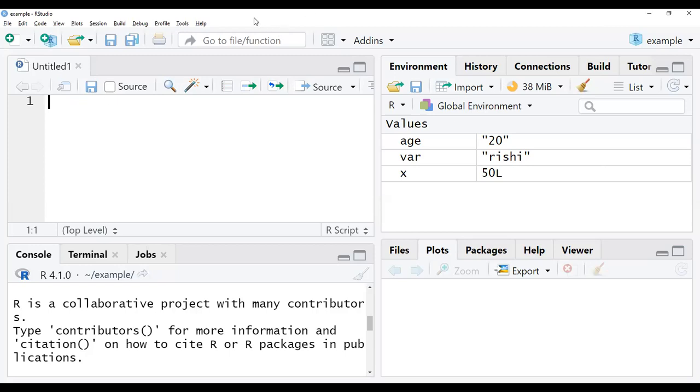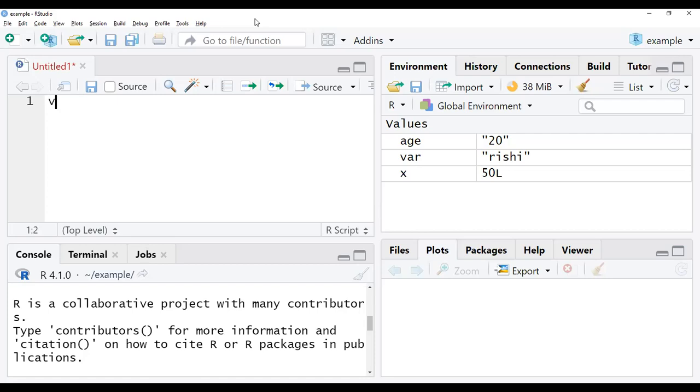Before entering into operators, first let me describe clearly how to work with data. In Python, we directly assign a value to a variable. In R programming, we can assign in three ways: one is by using the right arrow, second is the left arrow, and third is by using the equals symbol.